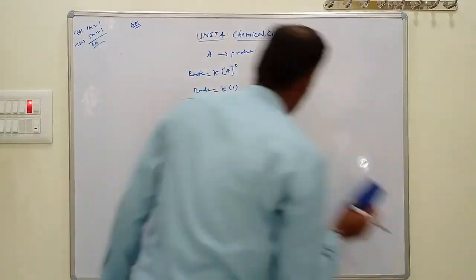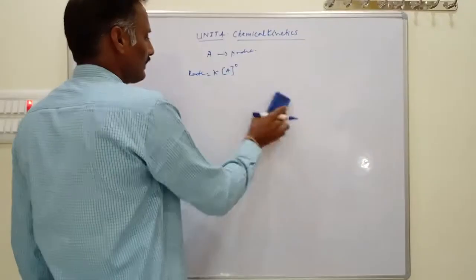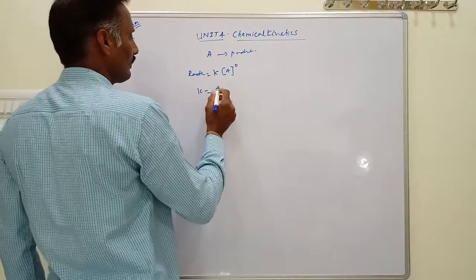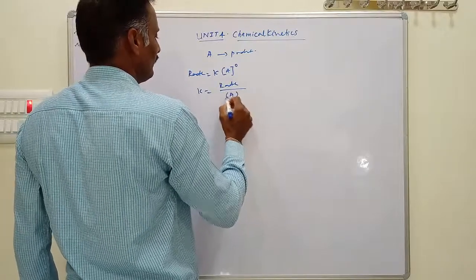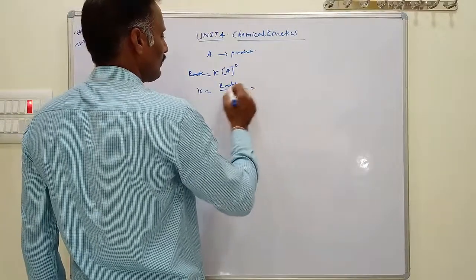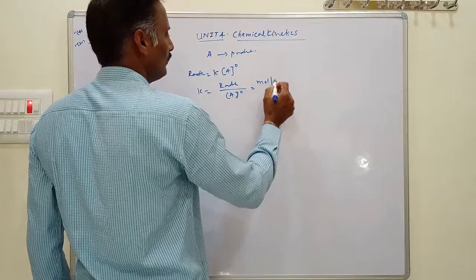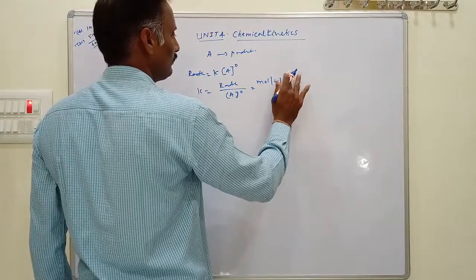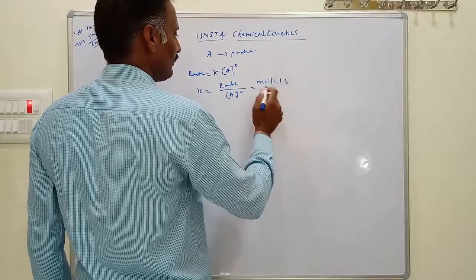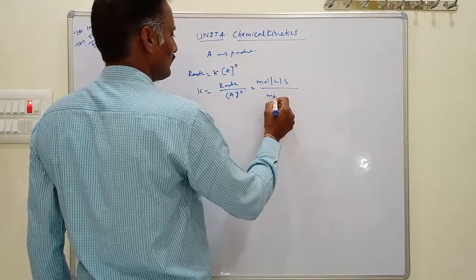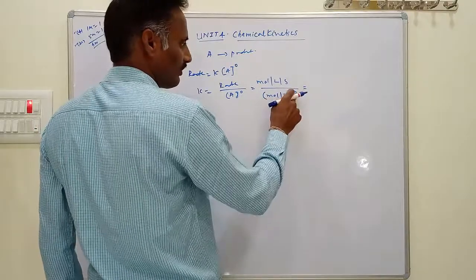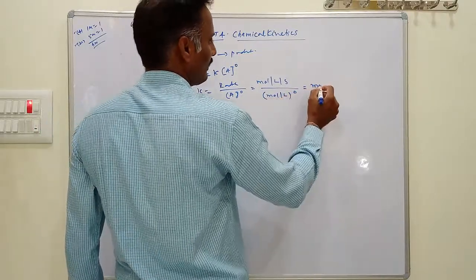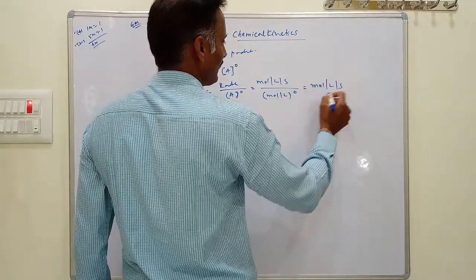Or it is also written in this form. For example, rate equals K[A]^0, so K equals rate divided by [A]^0. What is the unit of rate of reaction? Mole per liter per second. And what is the unit of concentration? Mole per liter, to the power 0, and any power 0 equals 1. That's why the unit is mole per liter per second.